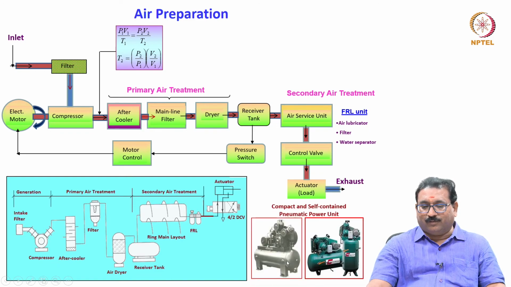These are what I call air preparation units, the compact and self-contained pneumatic power source, which includes the compressor, electric motor and receiver tank. This receiver tank is horizontally mounted, sometimes vertically mounted also, based on the requirement.